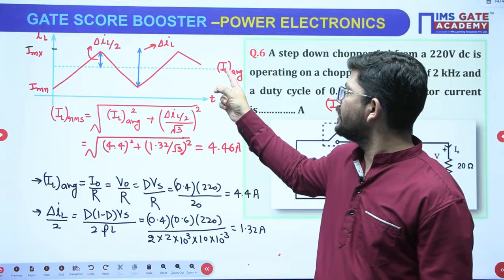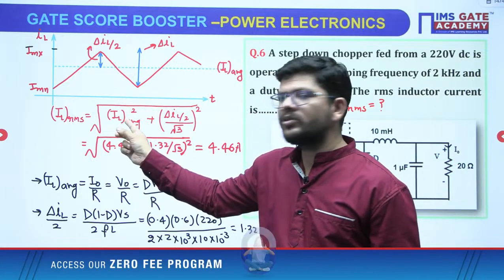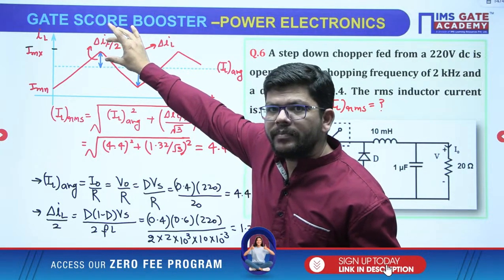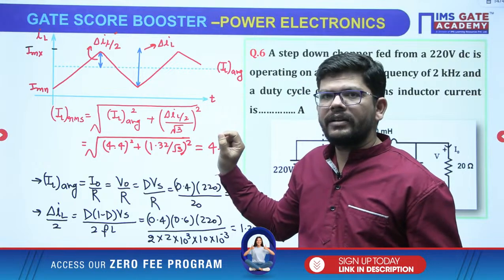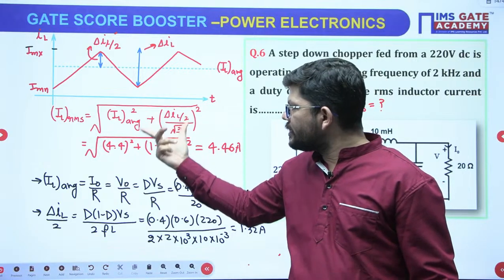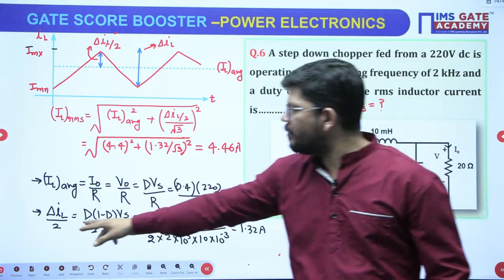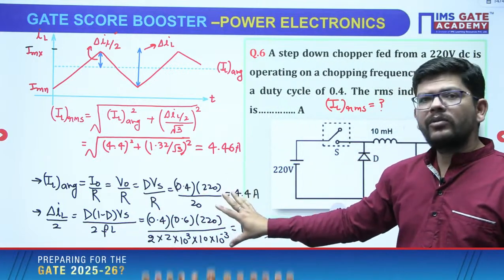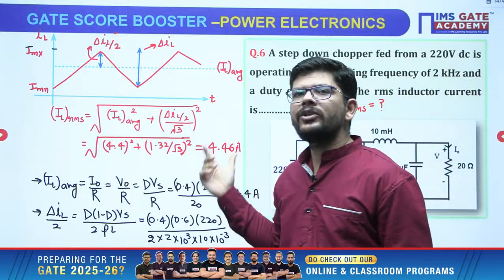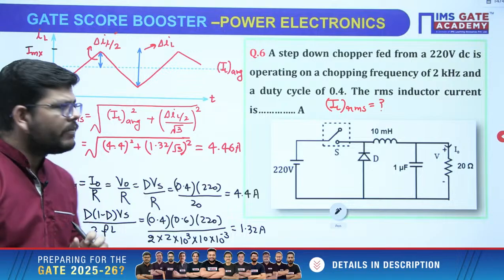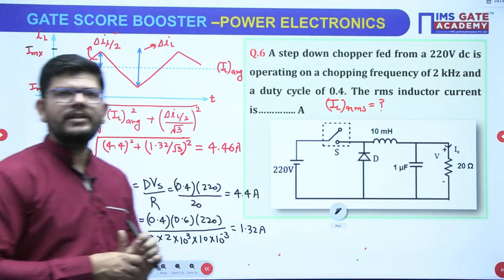The base is IL average squared, plus the height above the base, delta IL by 2, that is the peak, divided by root 3, squared. Then the individual formulas of IL average and delta IL by 2 are these. Calculate everything, put it in, and finally you will get 4.46 as the answer. So they have never asked to calculate IL RMS.